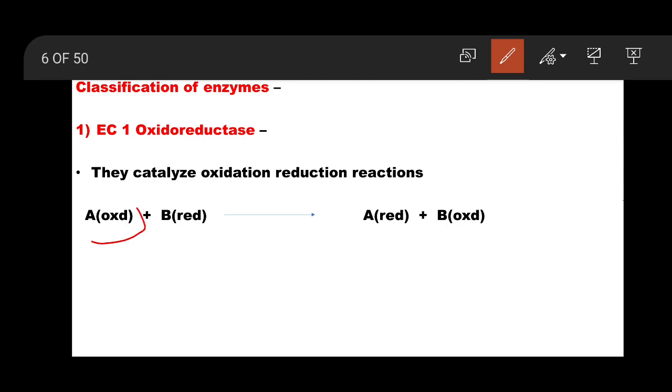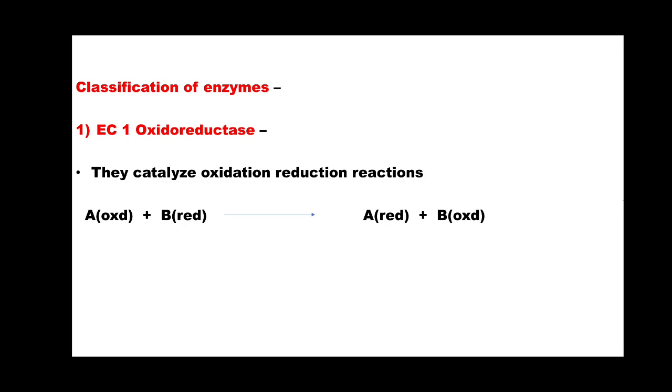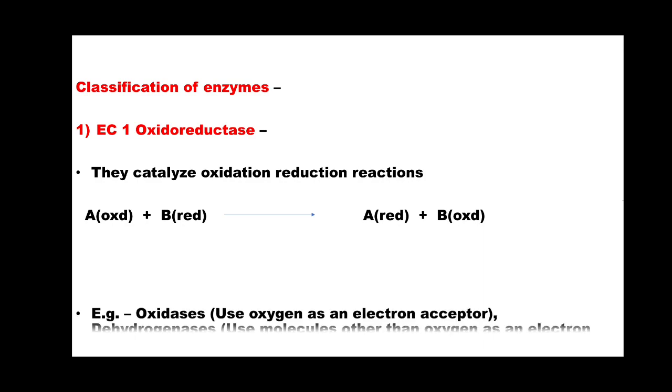So A was first in the oxidized state, and later it went to the reduced state when the reaction is completed. So that is reduction. Simple is that. You might have studied this in your chemistry classes. There is no rocket science. These are simple reactions, but you have to remember them throughout the topic.